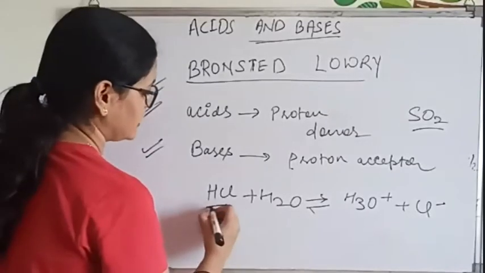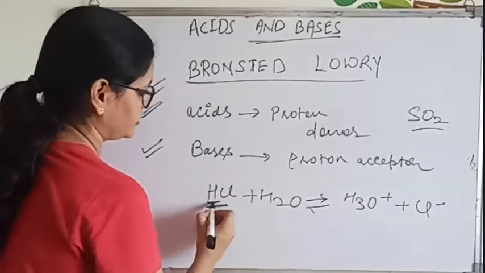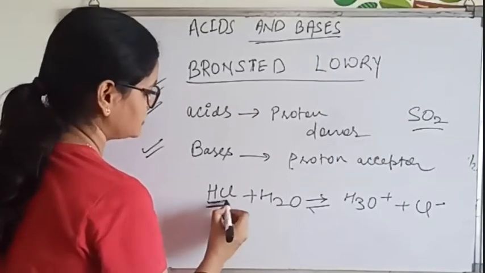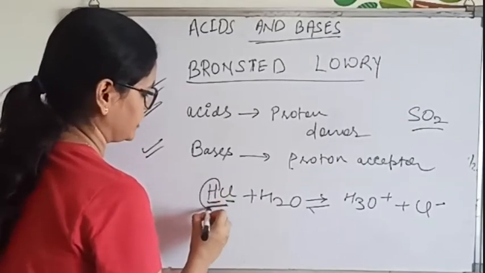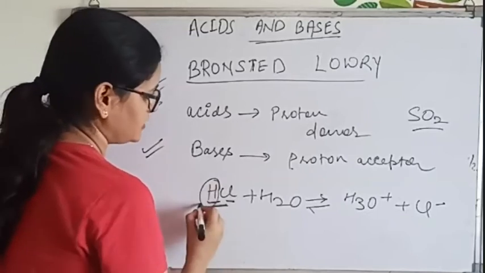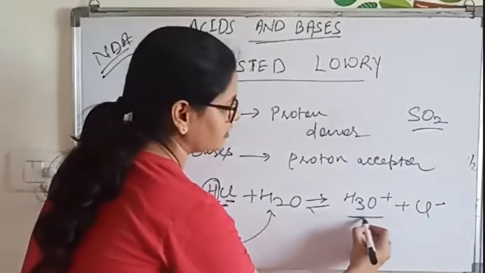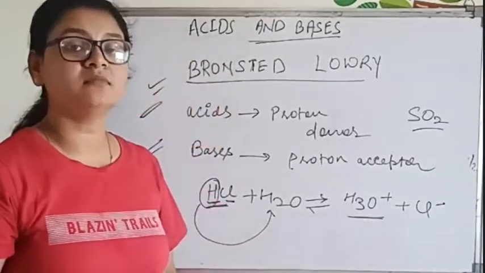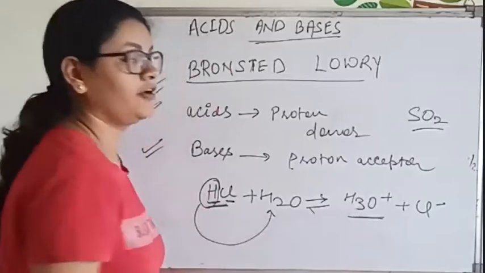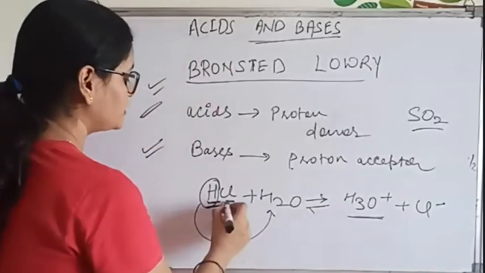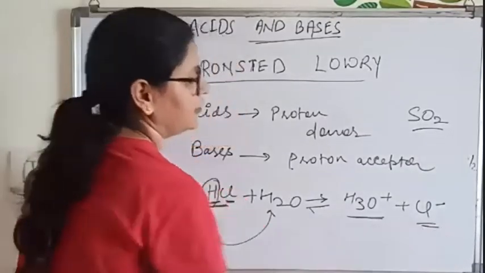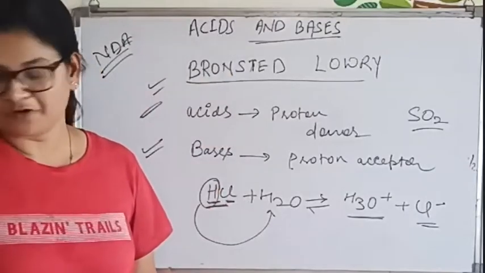See, this is HCl, and here we have H. Now, what happens? The Cl releases this H. This H combines with H2O, and it forms H3O plus, the hydronium ion. This is known as the hydronium ion. The Cl gets liberated like this as Cl minus ion.